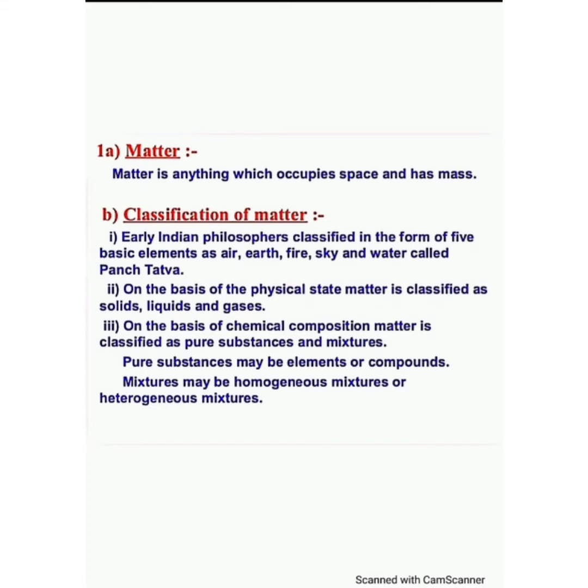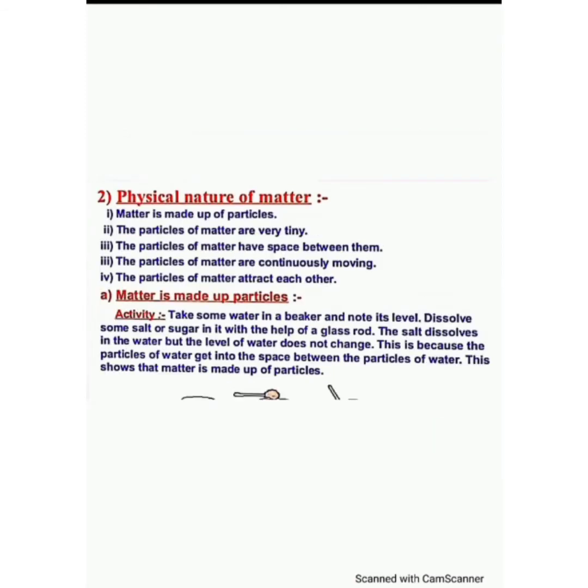Pure substances, we all know, are elements and compounds. 118 elements are there, and one or two elements combining form a compound. Again, mixtures are classified into homogeneous mixture and heterogeneous mixture. Homogeneous mixture means the solute and solvent are completely mixed. Heterogeneous means the solute and solvent will not mix. So this is about the classification of matter.